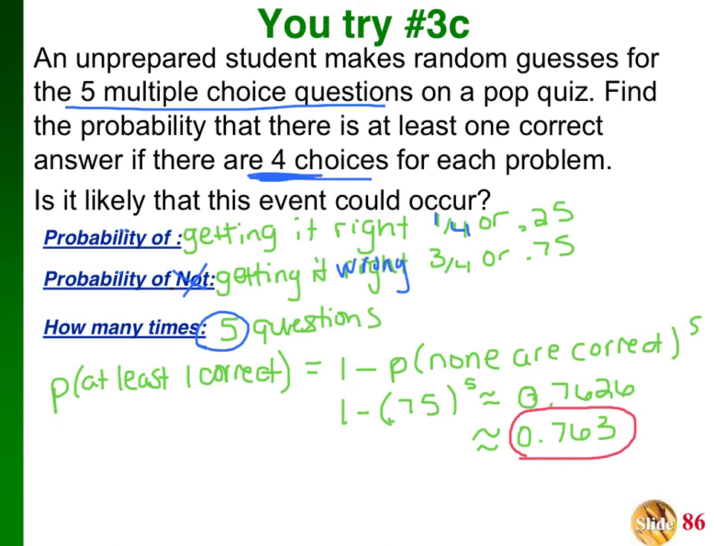So the probability of at least 1 correct would be 1 correct, 2 correct, 3 correct, 4 correct, or 5 correct, which means all of them are correct. What's the one thing we didn't talk about? None of them being correct, which would be represented by that probability. So we do 1 minus 0.75 to the 5th, and then we get 0.763.